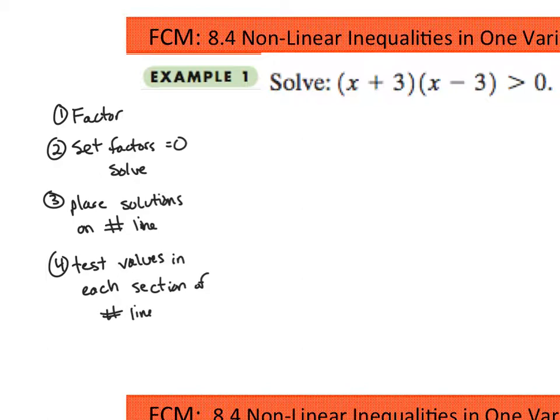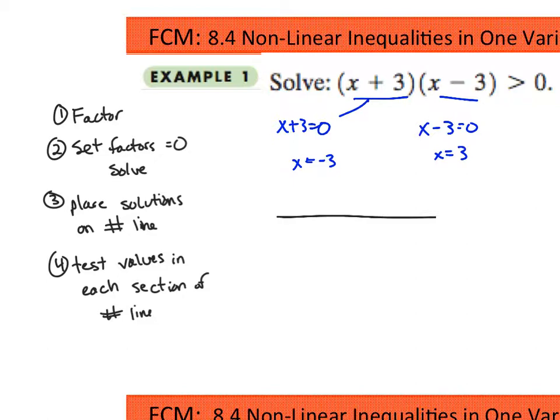So the first example here, x plus 3 times x minus 3 is greater than 0. So first we're going to factor, and it's already factored for us, so we're done with that already. Next, we're going to set each factor equal to 0. Okay, so x plus 3 equals 0, x minus 3 equals 0, and we get x equals negative 3 and x equals 3. Next, we're going to place those on a number line. So there's our number line, and we need to place in ascending order negative 3 and 3 on the number line.